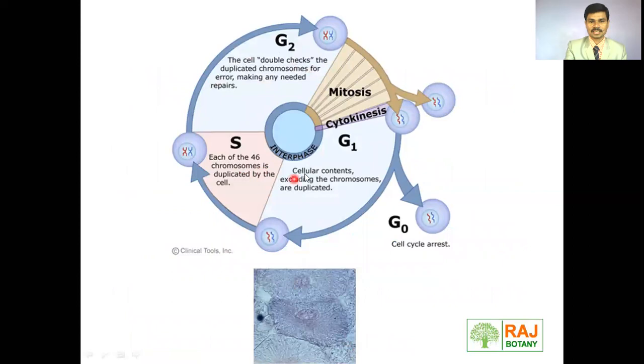This is a cell cycle diagram. In the G1 phase, the cells contain duplicated cellular contents, excluding the chromosomes. The chromosomes are duplicated in the S phase only. Only cellular contents get duplicated during the G1 phase. And we can see here, for some time the cell enters the G0 phase. That means the cell becomes arrested, suspended for some time, and again the cell enters the cell cycle.